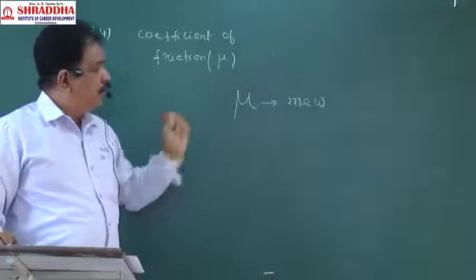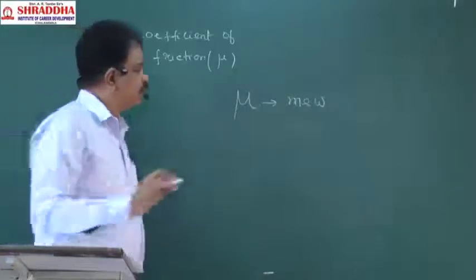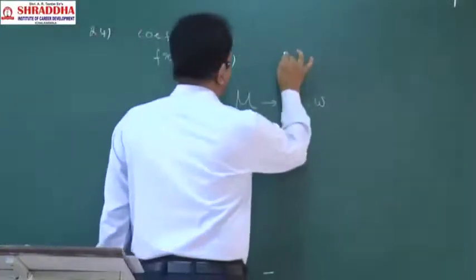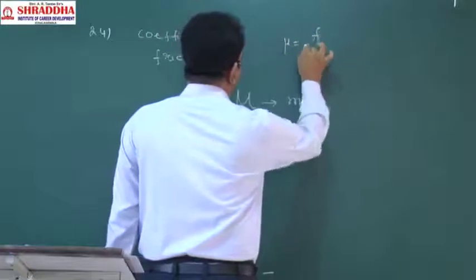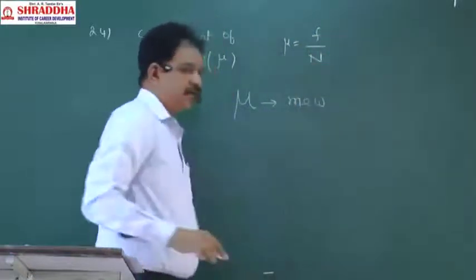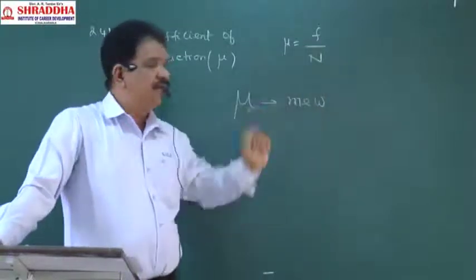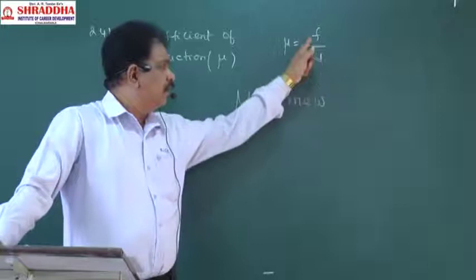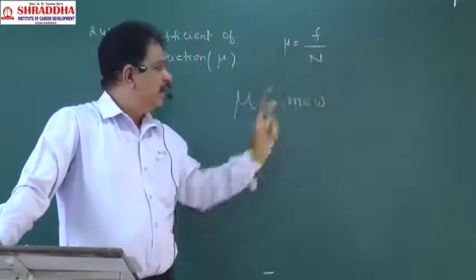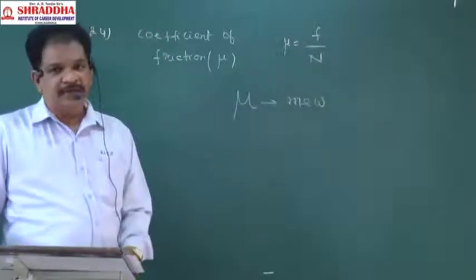The formula for coefficient of friction is mu is equal to F by N. Remember, small f is friction, and N is normal reaction.